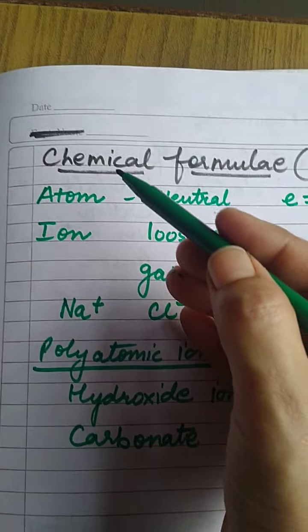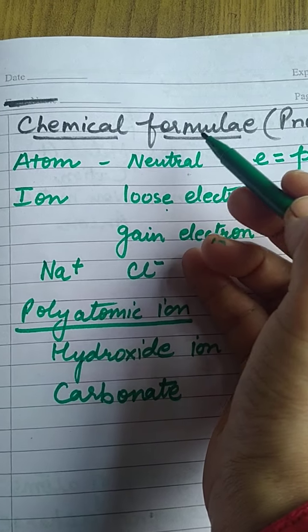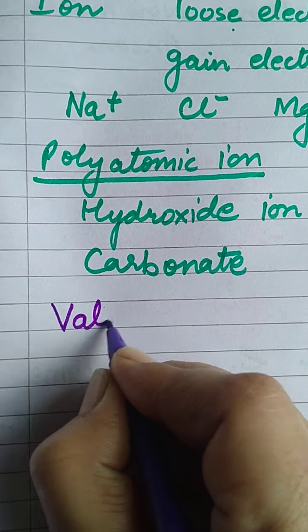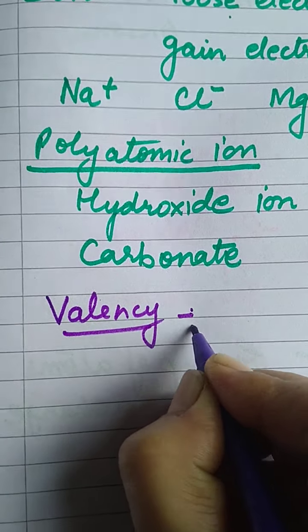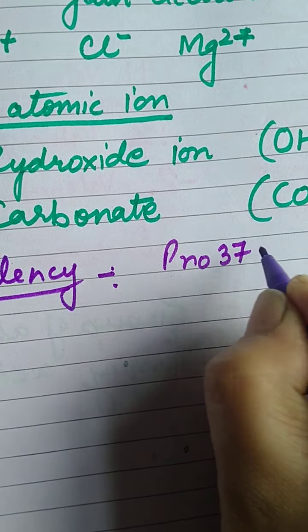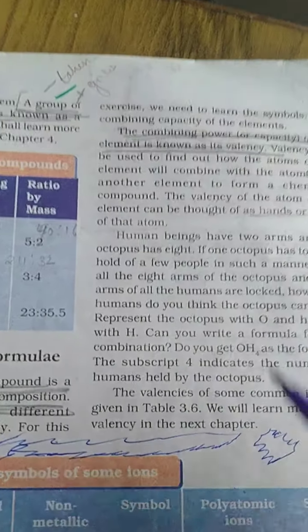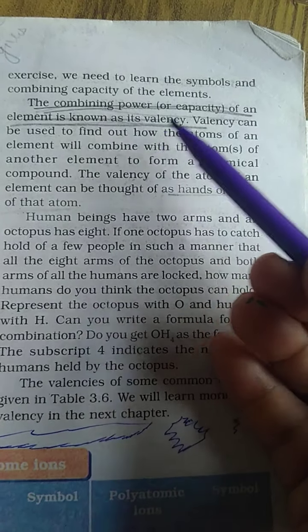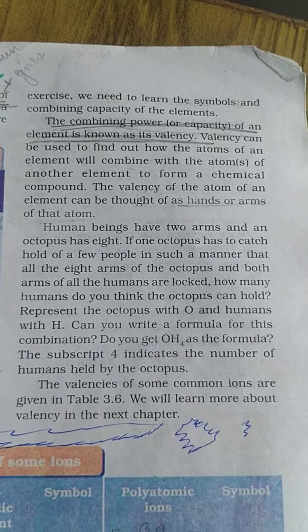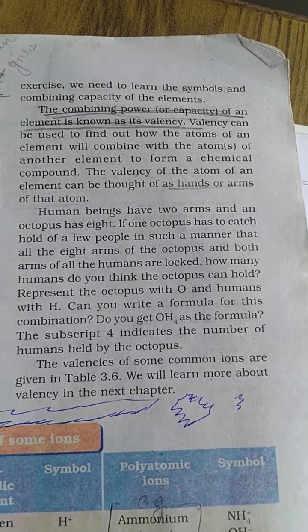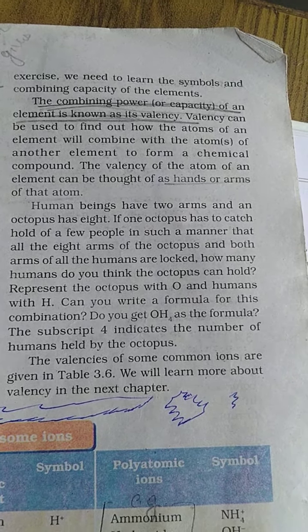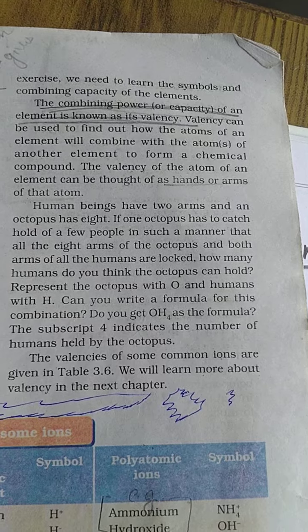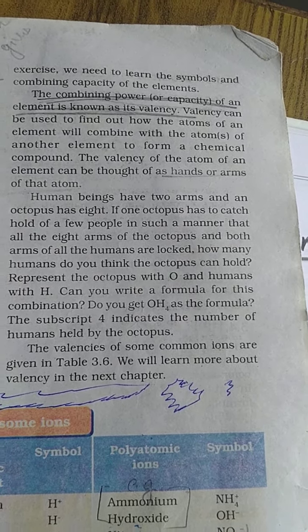Now, students, before learning how to write chemical formula, it is very important to understand the concept of valency. It is given on page number 37, valency. The technical definition of valency is, it is the combining capacity of an element. The combining power of an element is known as its valency. But in simpler terms, it means how many electrons the atoms of an element lose or gain in order to complete their shell. That is known as its valency.